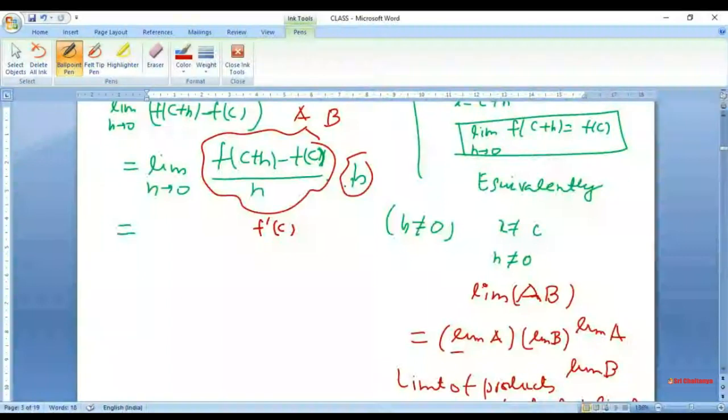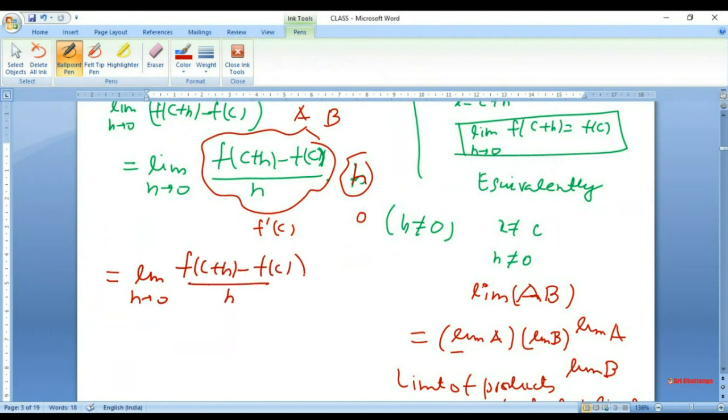This h, of course, tends to 0, so I can write the next step as the limit of h tends to 0 of f of c plus h minus f of c upon h, times the limit of h tends to 0 of h. This limit is given to exist because f is differentiable at c, f is derivable at c, and this number is just 0, and so my answer becomes 0.